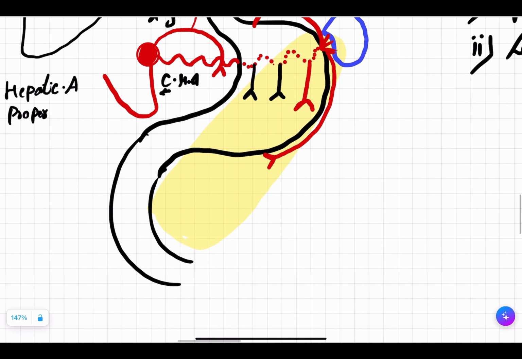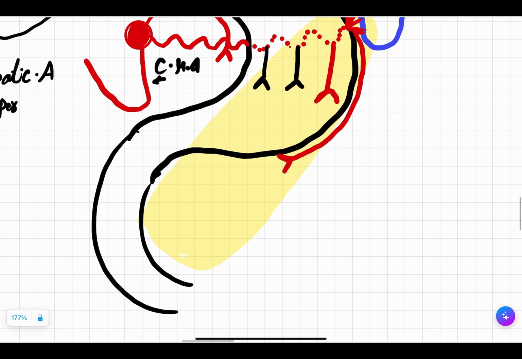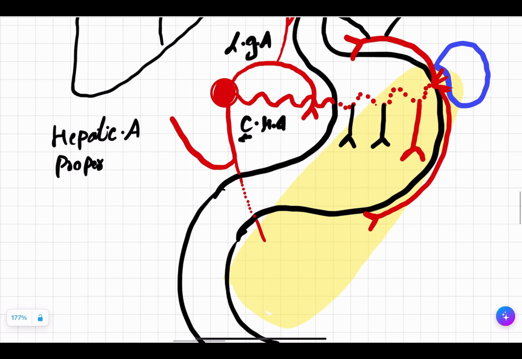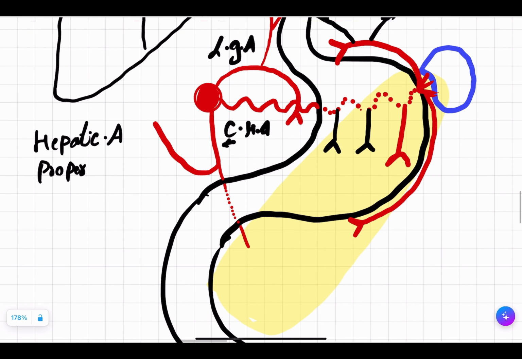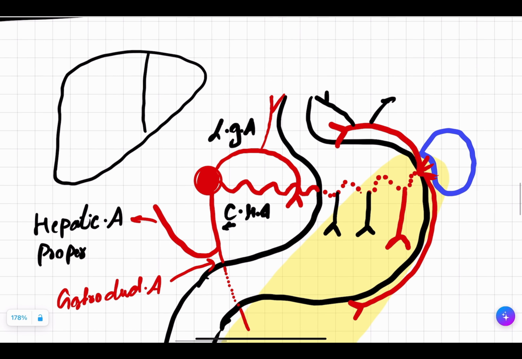And another branch will be gastroduodenal artery. This is posterior to the duodenum. So let's draw it dotted. Got it? Common hepatic artery divided into hepatic artery proper and gastroduodenal artery.